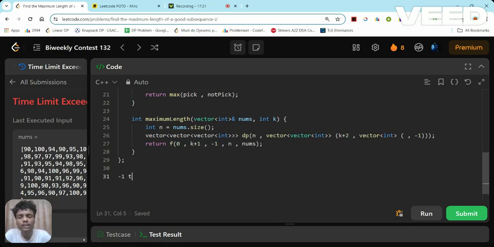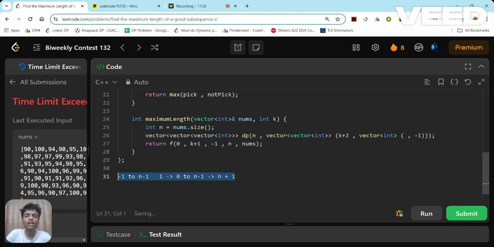It will go till n minus 1. Okay. So now what size should I take? First of all, look, I was going from 0 to n minus 1. There I'm taking a size of how much? N, right? And now it is going from minus 1 to n minus 1. So here I should take size of n plus 1.